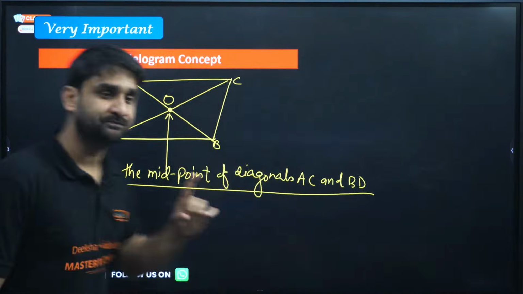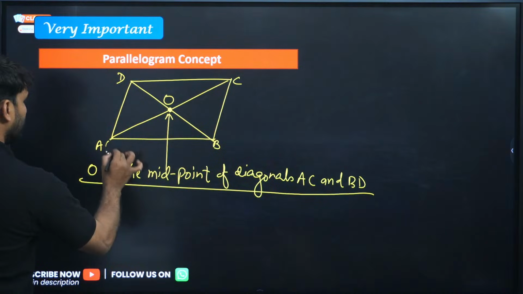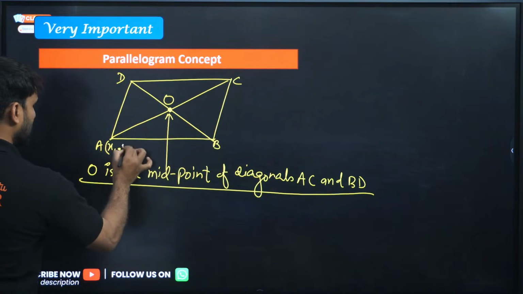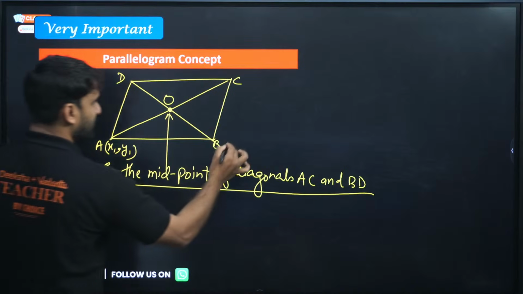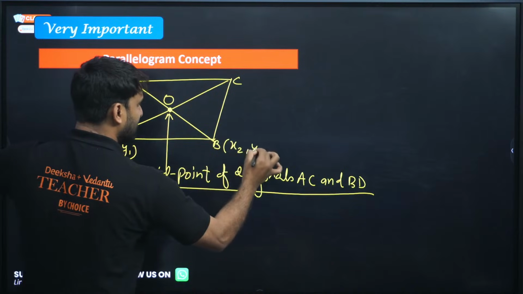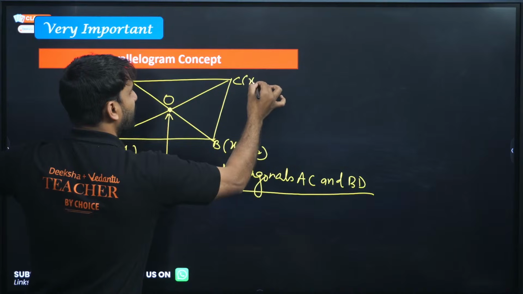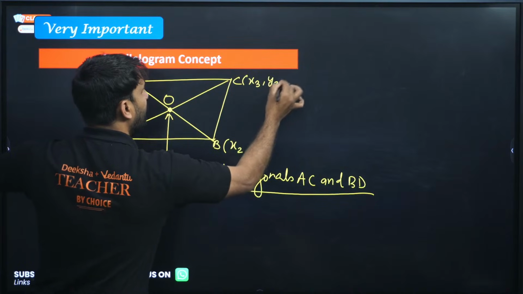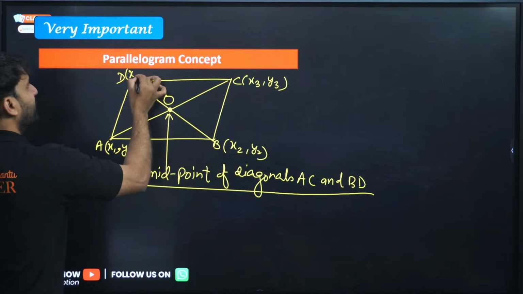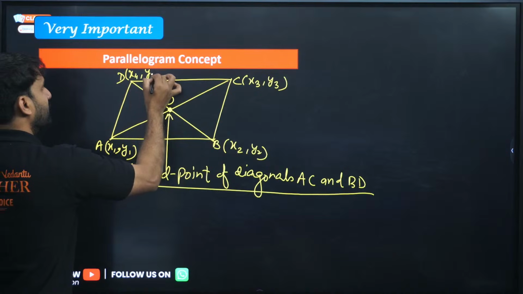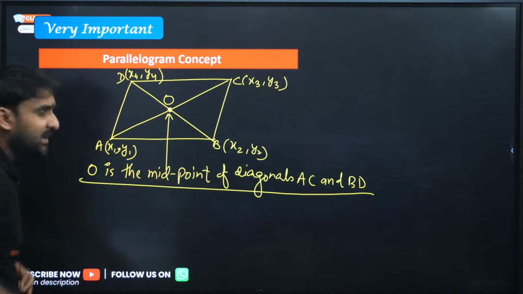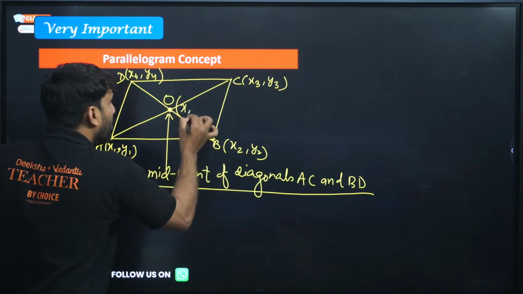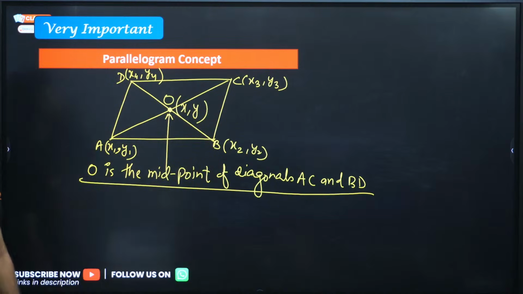Very important. So the coordinate of A is (x1, y1), the coordinate of B is (x2, y2), the coordinate of C is (x3, y3), and the coordinate of D is (x4, y4). And the coordinate of O is (x, y), let's say.